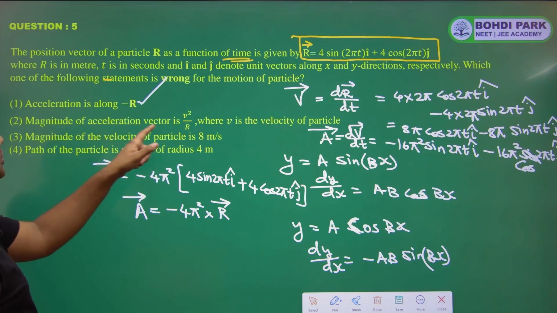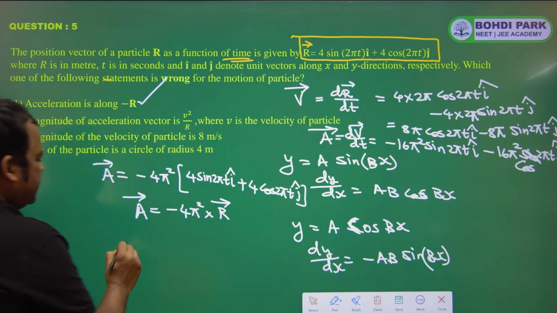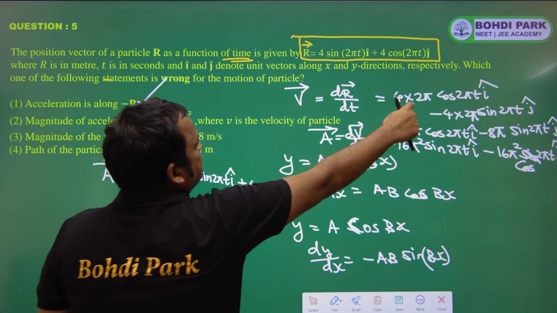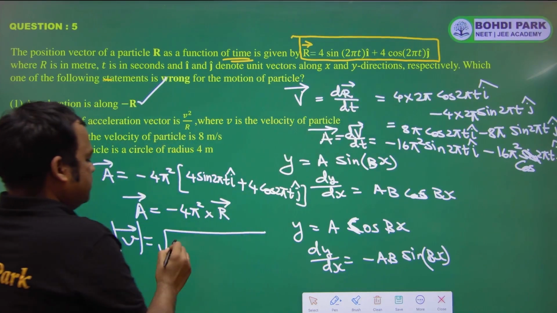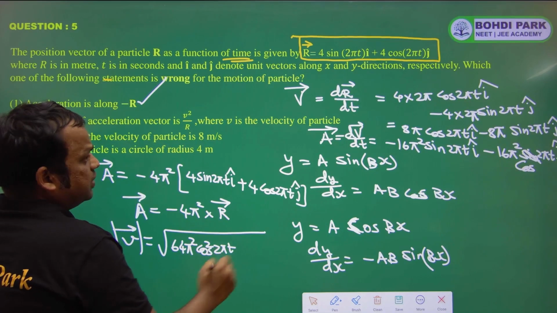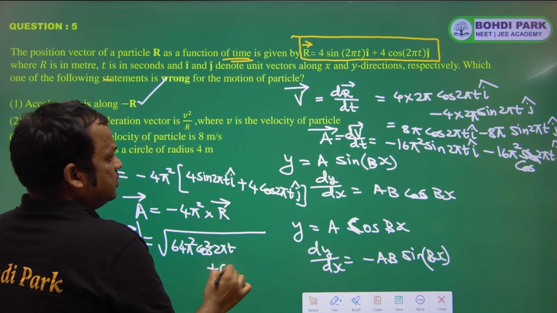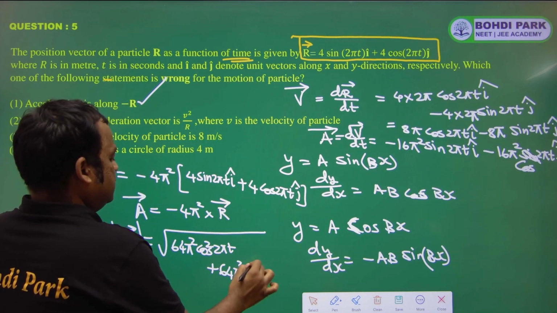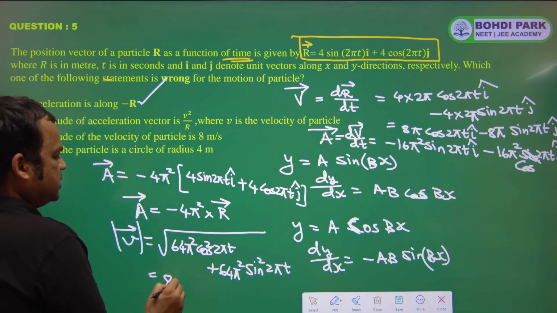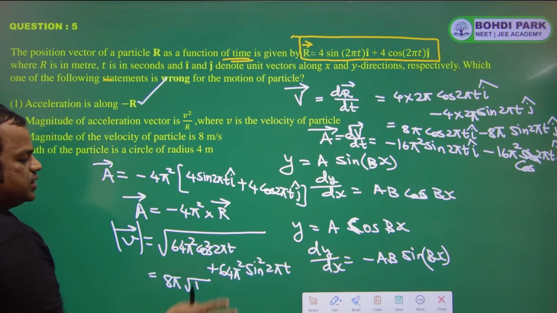Now magnitude of acceleration is v square by r, where v is the velocity. So what is the magnitude of v? We can find magnitude of v: square root of 64 pi square cos square 2 pi t plus again 8 pi minus 8 pi, so square will be 64 pi square sin square 2 pi t. So this is 8 pi into 1, because cos square theta plus sin square theta is equal to 1.